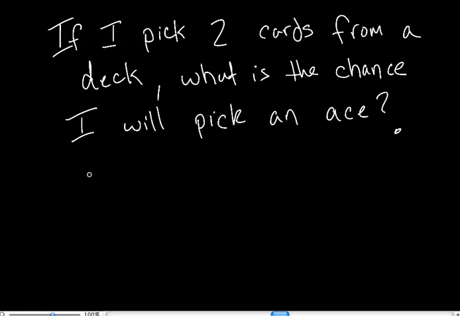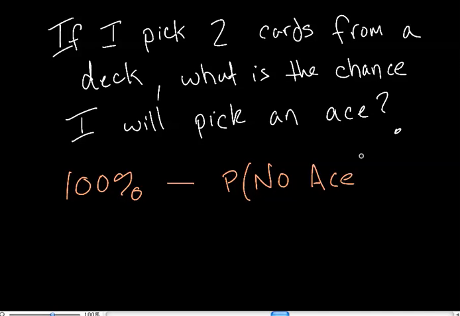So I tried to say that the chance that I will pick an ace is 100% minus the chance that I don't pick an ace. Right? So it's the opposite of the chance that I won't pick an ace. So that's one way to look at it.